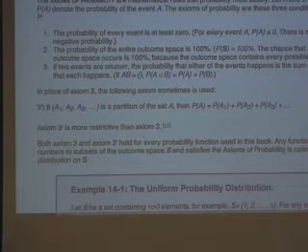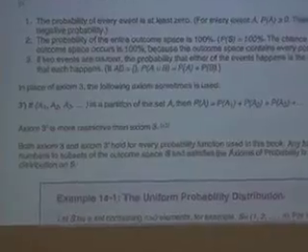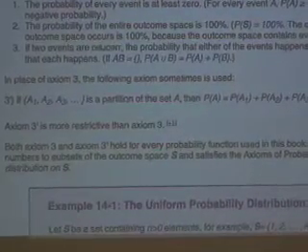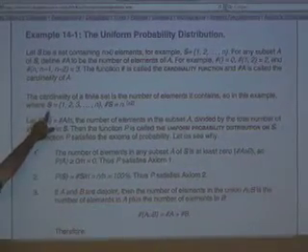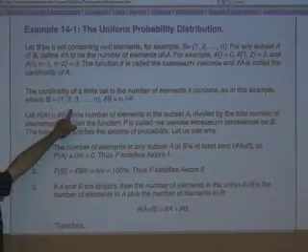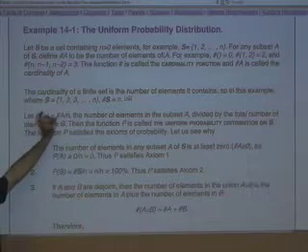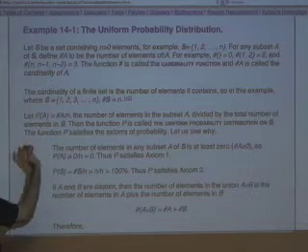What are some examples of things that satisfy the axioms of probability? Perhaps the simplest example of a probability distribution is the uniform probability distribution. It basically says if I have an outcome space S, let's say that S is the numbers 1, 2, 3 on up to n, then the probability of any subset of S is equal to the number of elements that are in that subset.